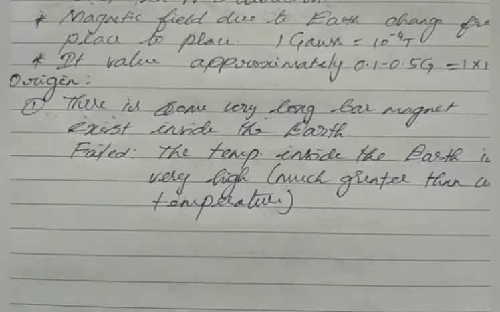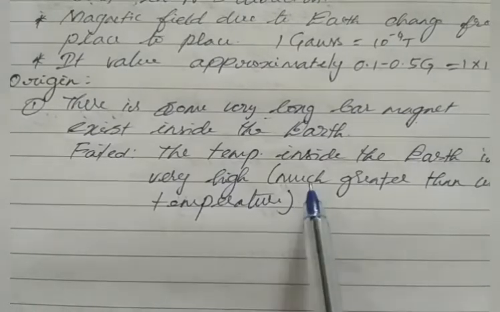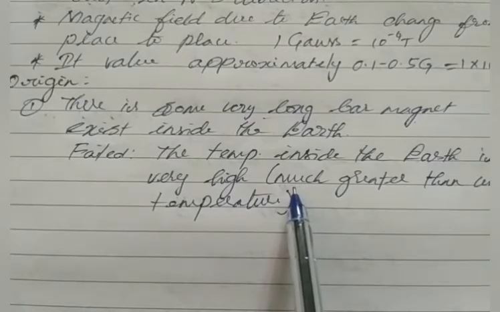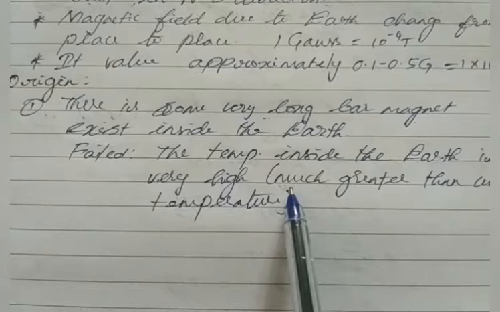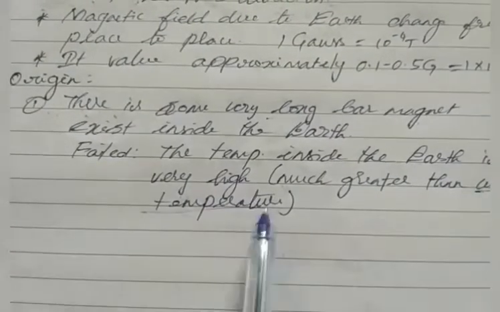This is one theory, but this theory fails. Why? Because the temperature inside the Earth is very high. When we go inside the Earth, the temperature will be very high, and at that high temperature the material will lose its magnetic effect. Any material will lose its magnetic effect if the temperature is much greater than the Curie temperature.